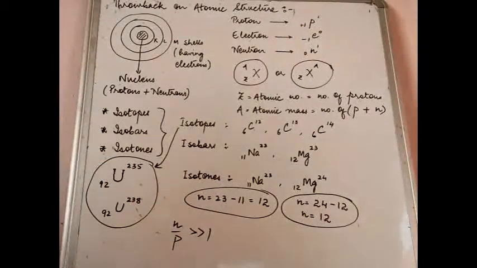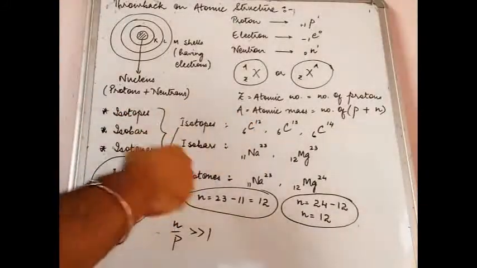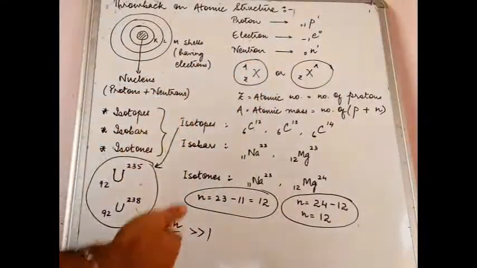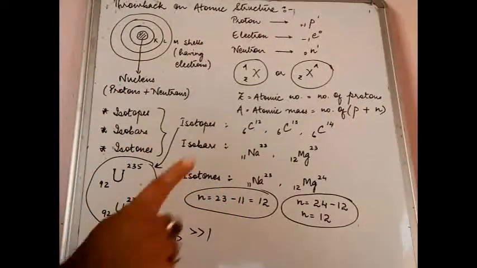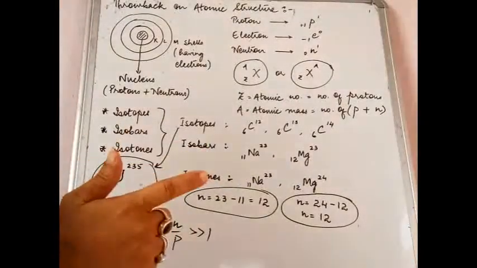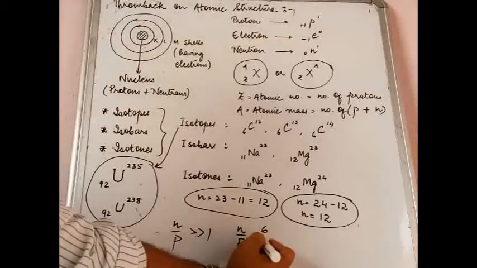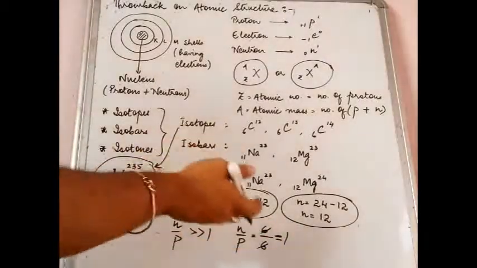Obviously, when one asks you what sort of isotope this is, this is a highly unstable isotope of uranium. What sort of isotope is this? 6C12 of carbon. Obviously 6C12 is an isotope of carbon. Same with 6C13, same with 6C14. So what is the speciality of this particular isotope of carbon? It is stable. Why is it stable? Because if you calculate the N by P ratio, the number of neutrons is 6, the number of protons is also 6. So the value of N by P ratio is not greater than 1. It is actually equal to 1.